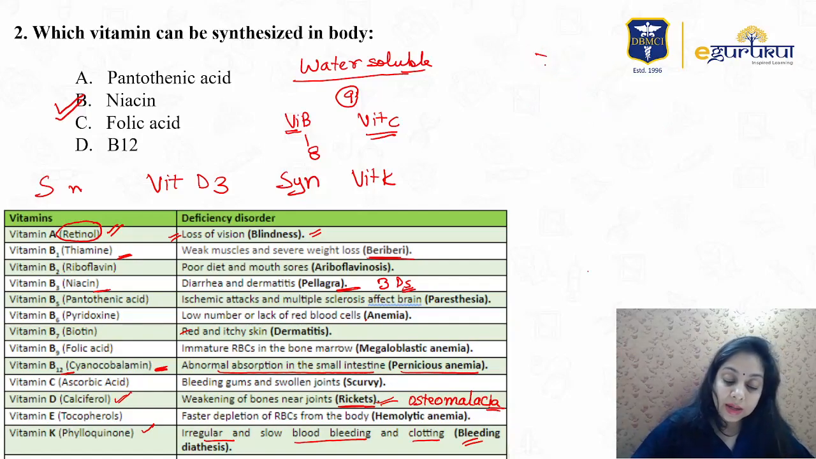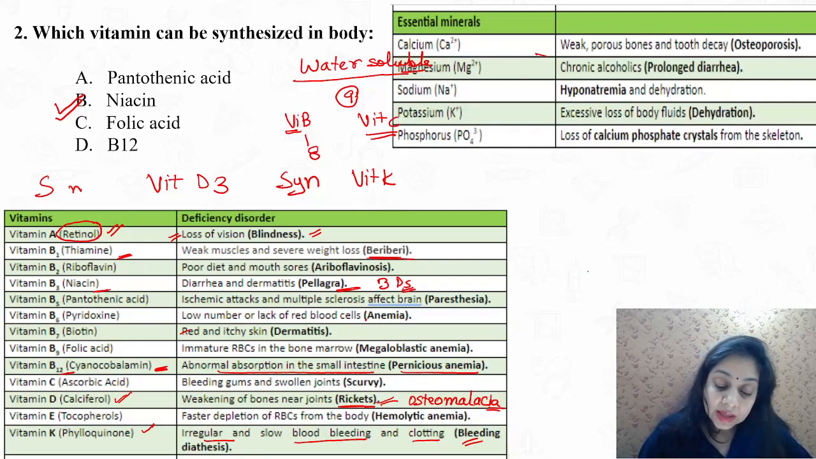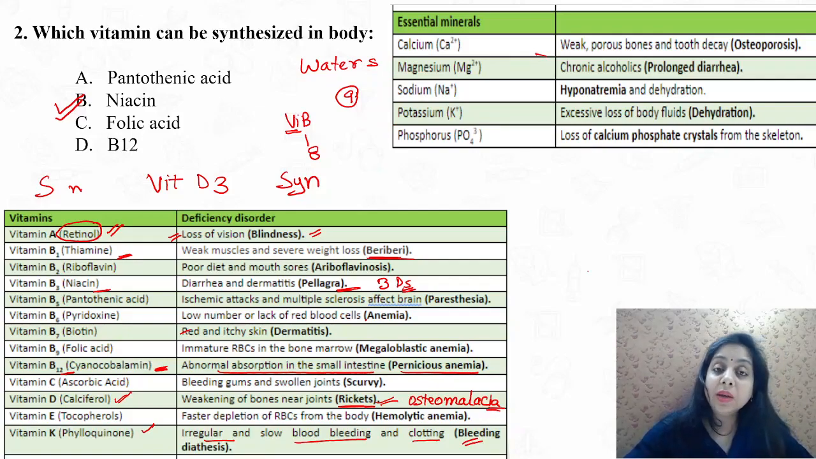I have another table for you for the minerals. Calcium, magnesium, sodium, potassium and phosphorus are the important ones we talk about. Magnesium, chronic alcoholics have the problem leading to prolonged diarrhea, right? Phosphorus is related to the loss of calcium phosphate crystals from the skeleton, right? Calcium loss can make bones porous and cause tooth decay, leading to osteoporosis, right?